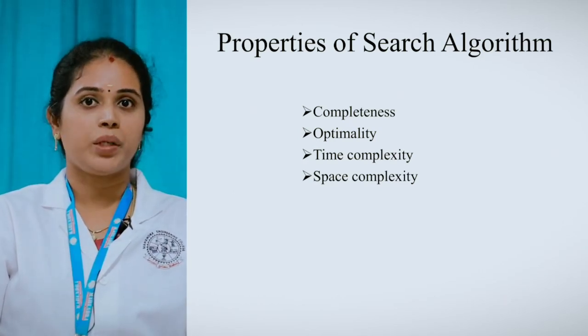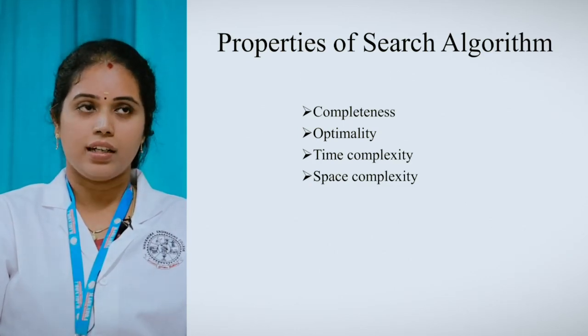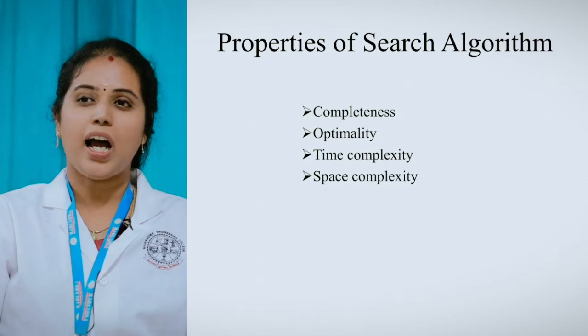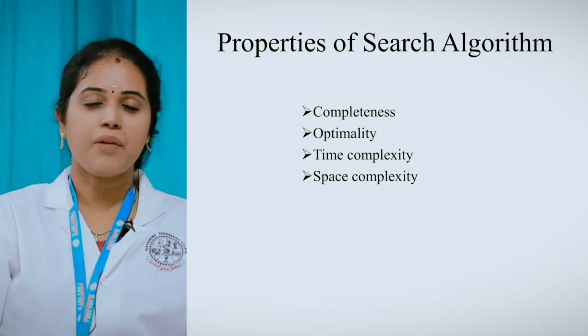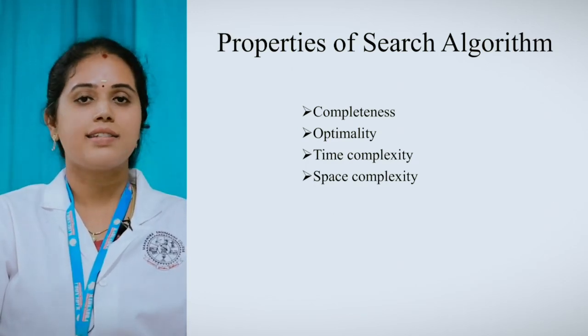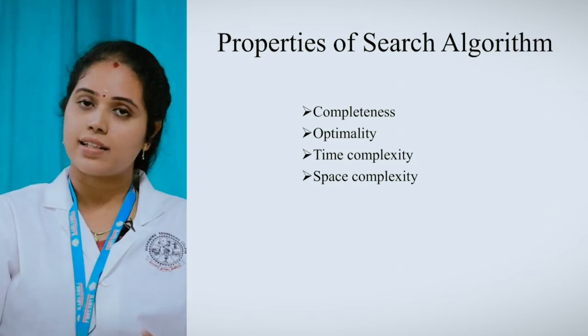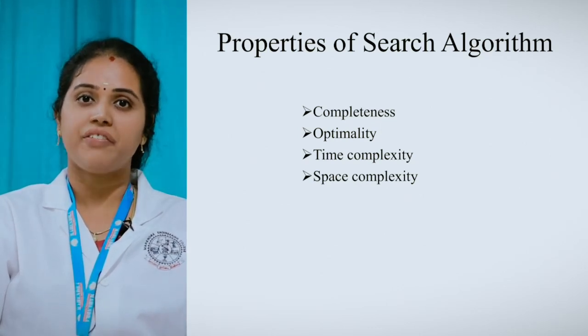The second one is optimality. If a solution is guaranteed to be the best solution, that is said to be optimality. How can you consider this the best solution and this the worst solution? We have some different factors. Based upon the factors, we can say that this system is complete and this system gives the best solution, right? What are the factors here?